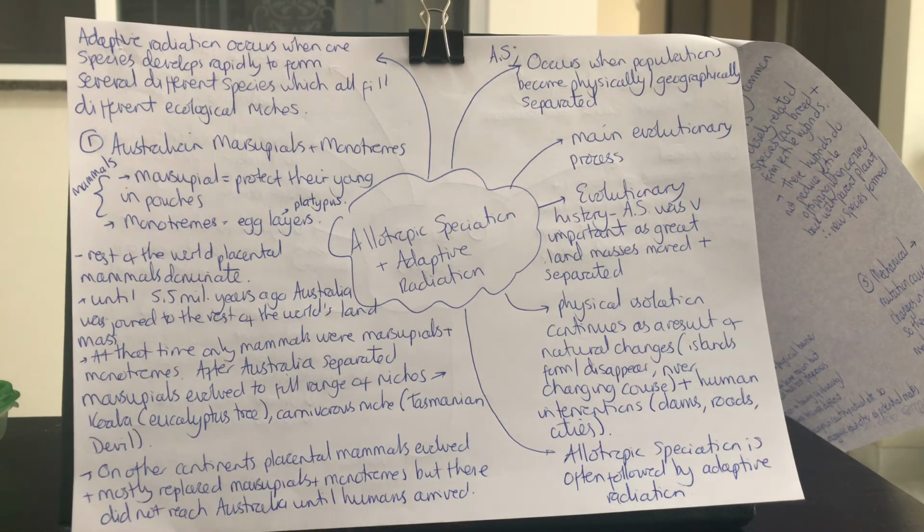So as you can see here, we've got an example of adaptive radiation, because our species has evolved and developed rapidly to form several different species which all fill different ecological niches. So those original marsupials have evolved and adapted into the different marsupial species to meet all the different niches that now have come about because of our allopatric speciation, because of Australia separating off onto its own.